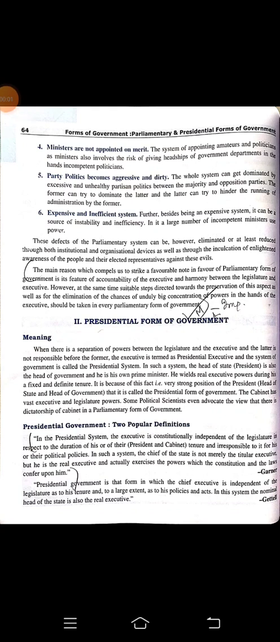With the third chapter from your political science book of grade 12, the name of the chapter is Forms of Government, Parliamentary and Presidential Form of Government. Today we are going to start with the presidential form of government from page number 64.